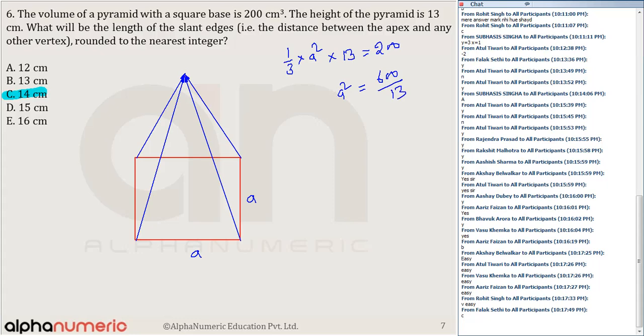Okay. The question is, what will be the length of this slant? We need to identify what is the length of this slant. So we know how to find the length of this slant. We have done it in the class. So we know this is the height. Okay. And I can join this.